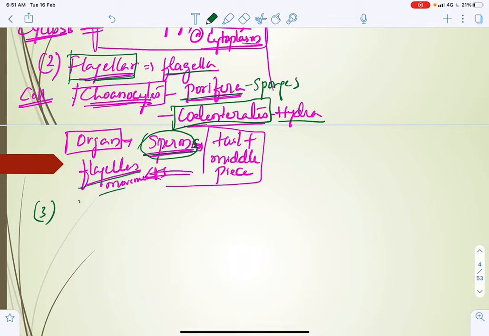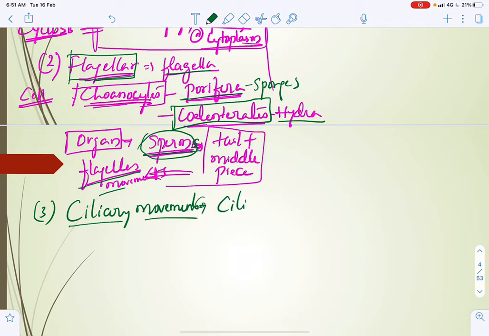Next, ciliary movement. In the case of ciliary movement, it is by cilia. The term itself gives the clue: cilia play a major role in changing position.